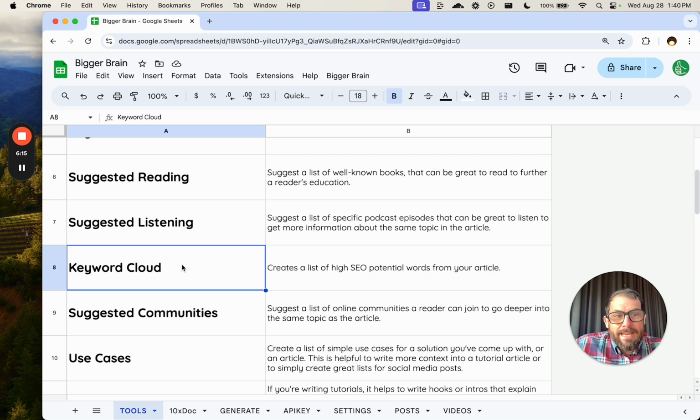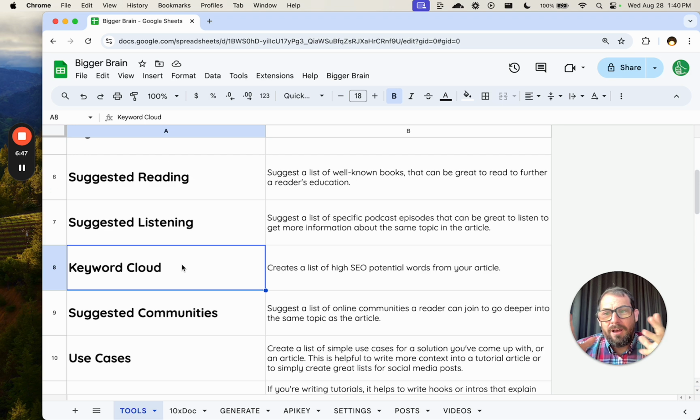I did an early test of this with some people in a workshop that I was working on all about coding, and we coded a really quick version of this. And one of the requests was, hey, take this article that I've created and create a keyword cloud of high SEO potential words. This is what a lot of SEO AI writers will do for you. They will extract a lot of words or create a lot of keyword matching, and then you write more with those keywords. This is one of those few things in here that is actually